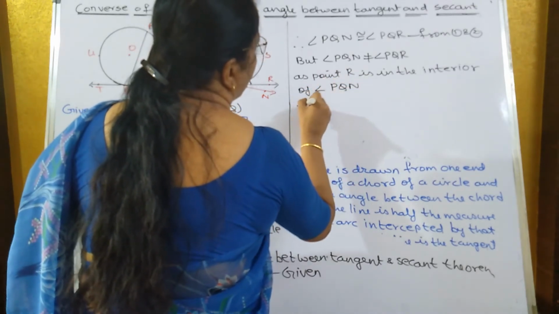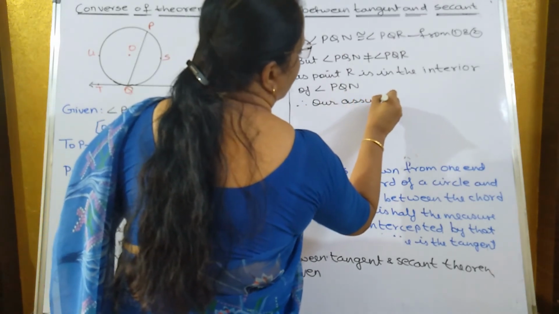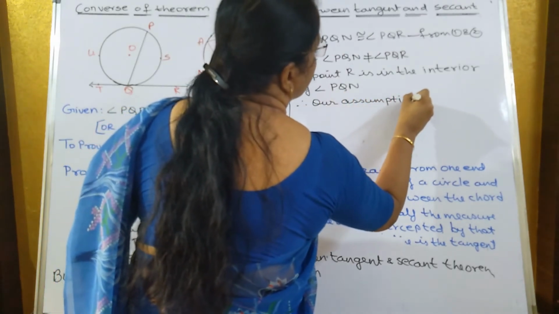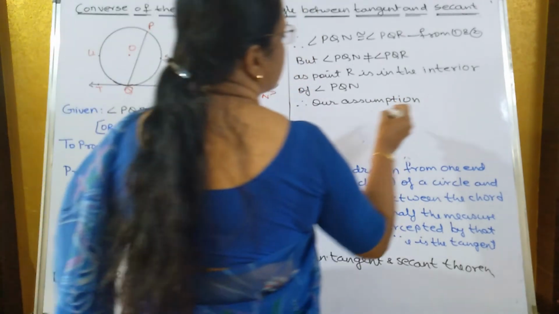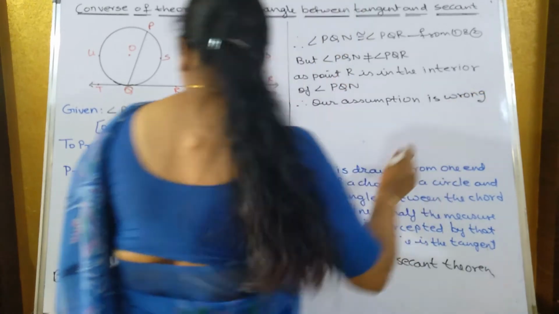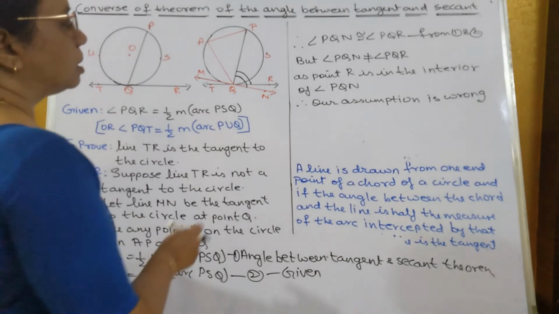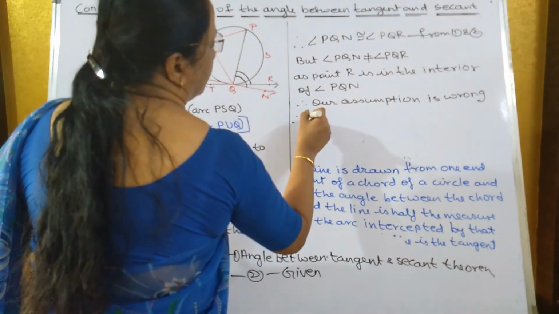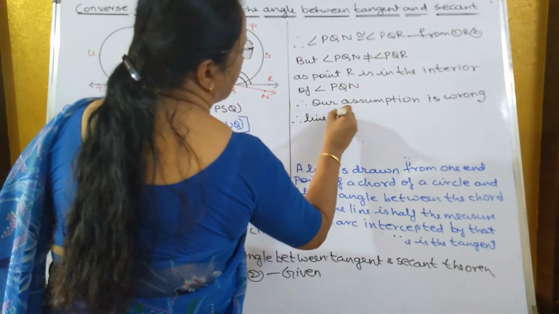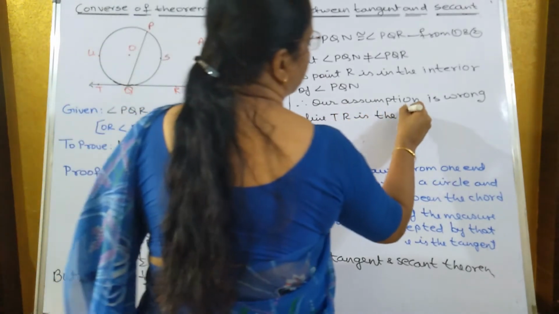Therefore, our assumption is wrong. What was our assumption? That TR is not the tangent of the circle. So our assumption is wrong. Therefore, line TR is the tangent to the circle.